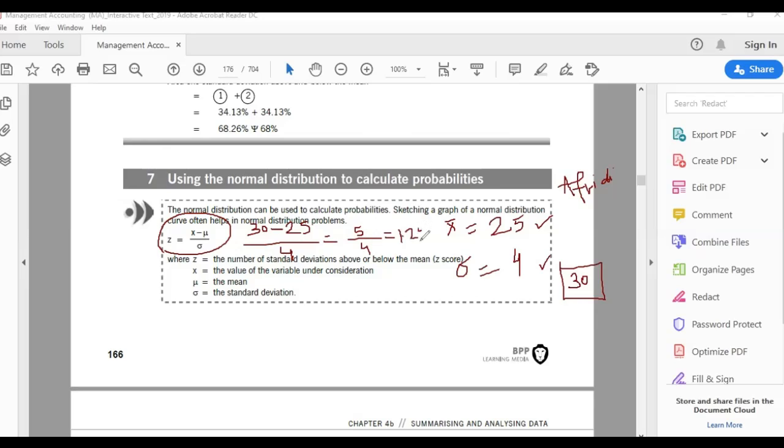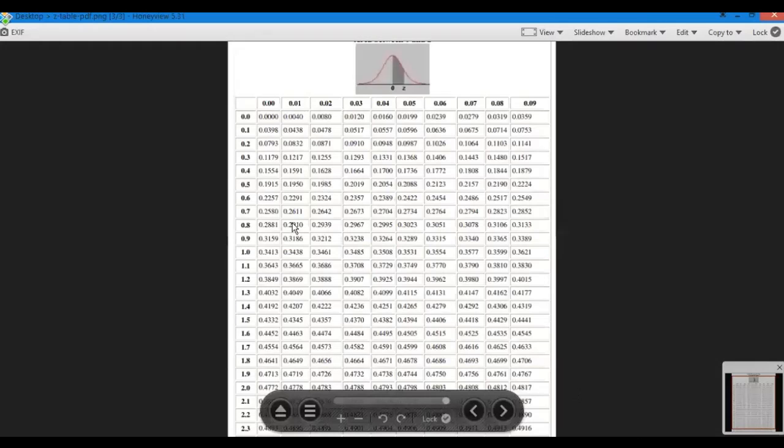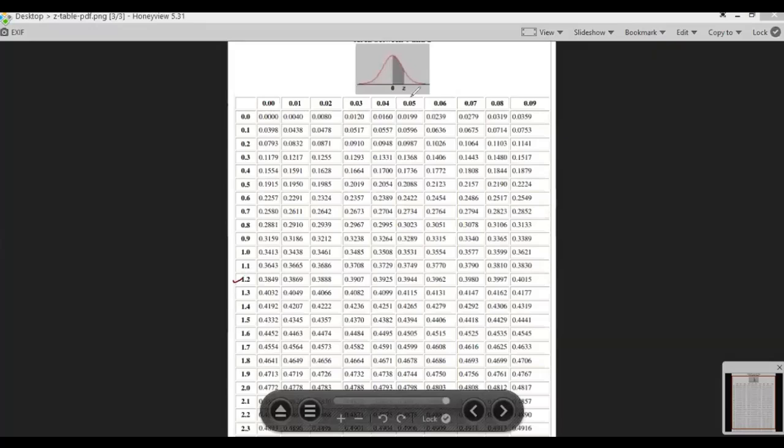Now 1.25 is your Z score. Now you go to the Z table and you look for 1.25. In the Z table, this is 1.2 and this is 5. So you come down here and this is the answer.